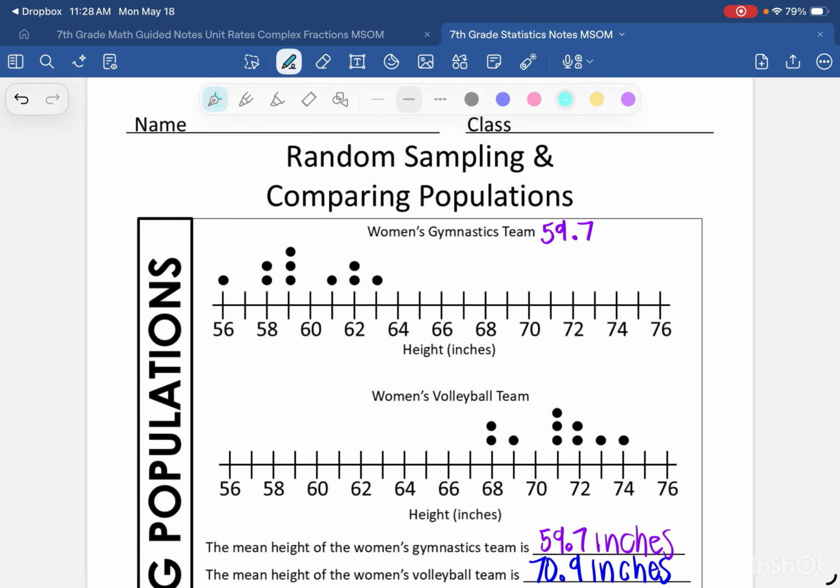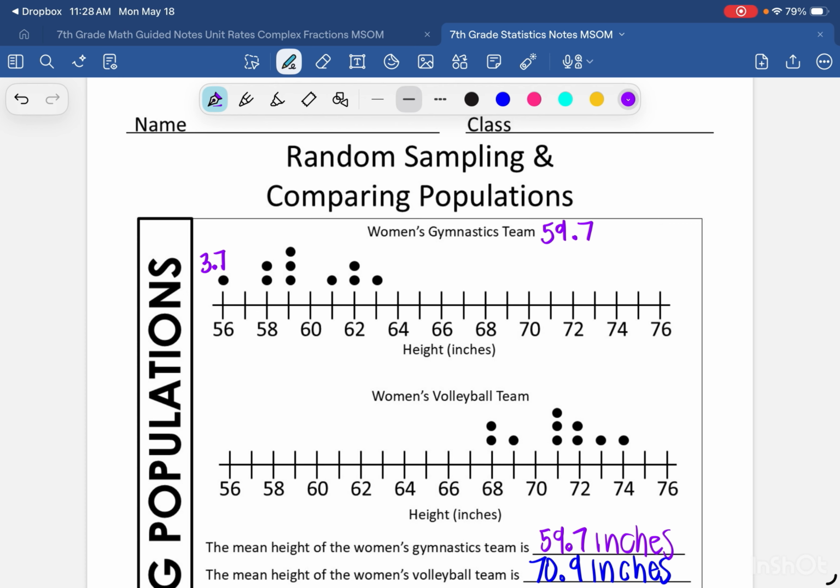We need to go to each data point and figure out how far that data point is from the mean. So let's start here with 56. How far is 56 from 59.7? We can subtract 59.7 minus 56, and we're going to get 3.7.